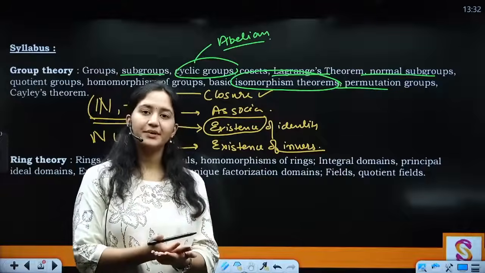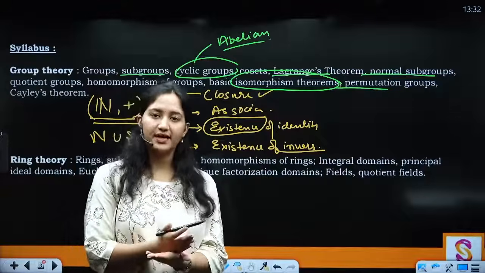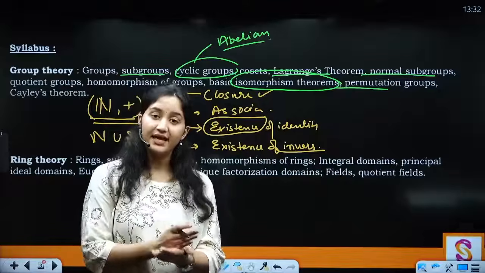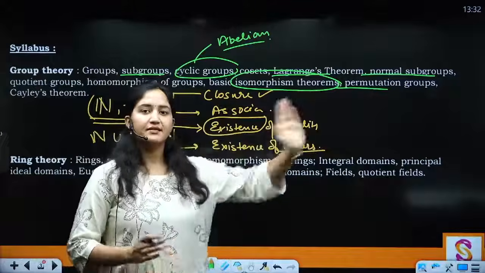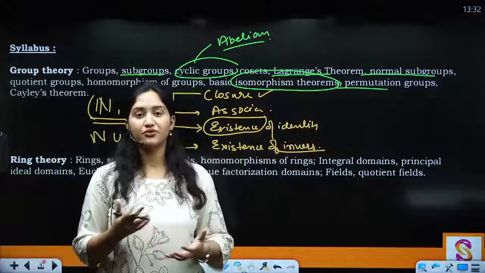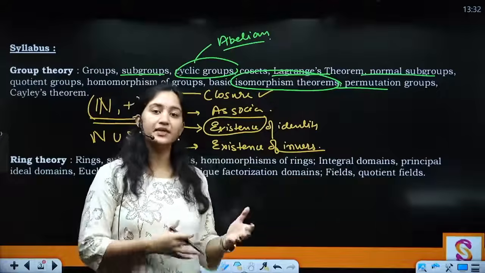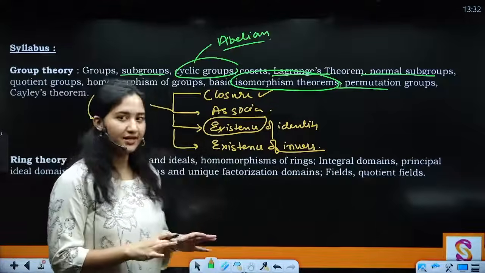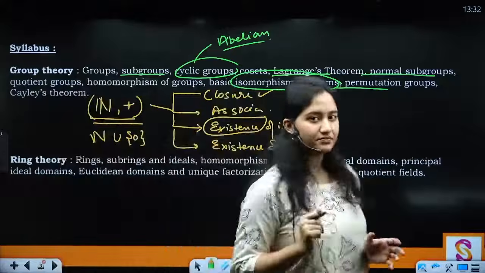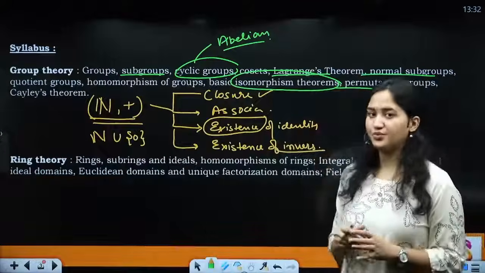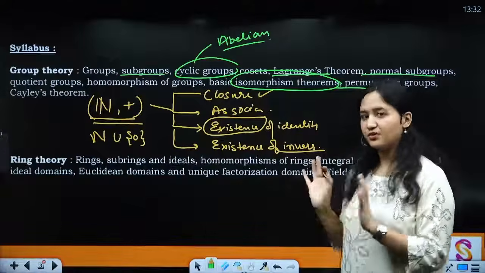So if that mapping is going to be 1-1 and onto, that is, it is going to be a bijection, then we can say that the given mapping is an isomorphism. That is basically mapping between groups. So that is the major agenda where we want to reach once we are studying group theory. So this was about group theory.